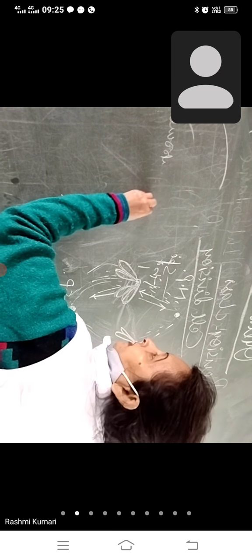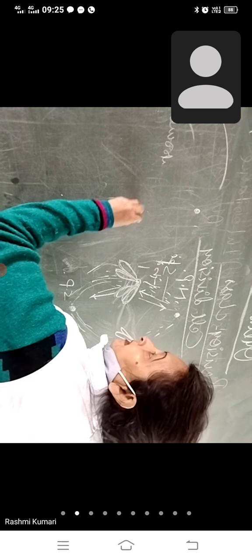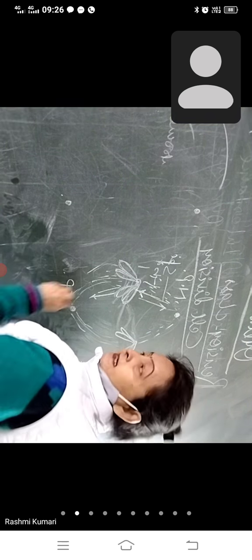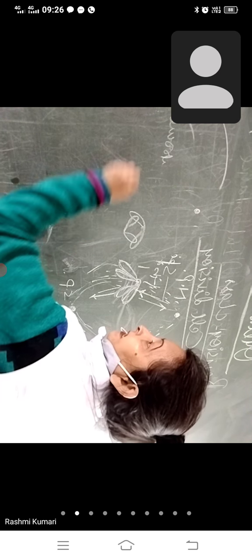Now in the second phase, just see what will happen. This is the centriole fixed in the north pole, this is the south pole, then still pressure is exerted, so the arms get overlapped.